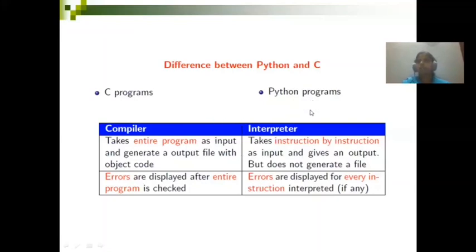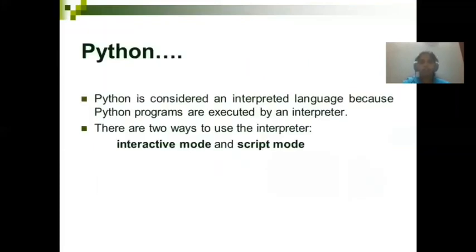But it won't be the case for the Python program. Python is an interpreter-based language. Instead of executing the entire program, the interpreter takes instruction by instruction and gives the output. Another important concept is that it will not generate an obj file or an execution file. Instead, for instruction by instruction, it will give the output. Errors are displayed for every instruction in a Python program. So with this basic, we can go with the topic.